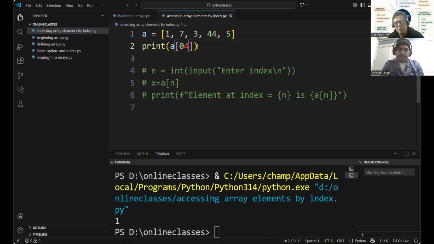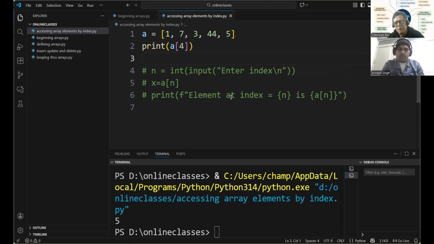If I give 4, what will be the output? The output is value 5 on index 0, 4. 1, 2, 3, 4. Okay.